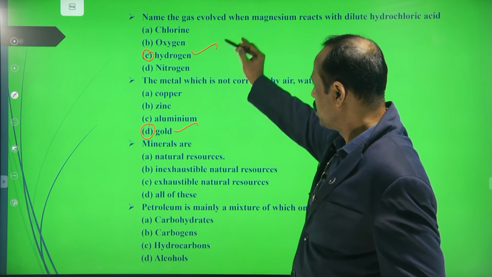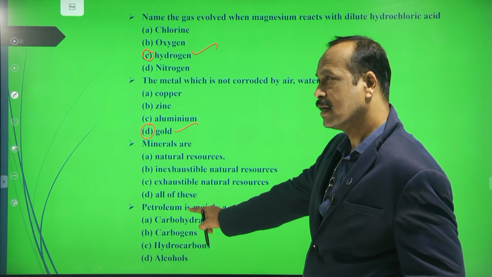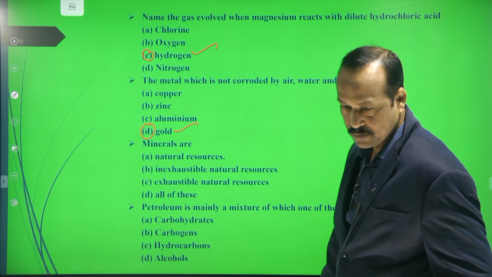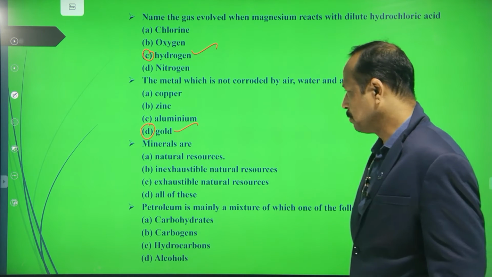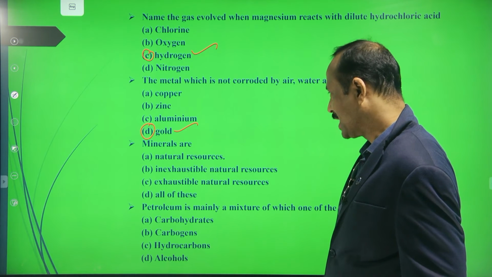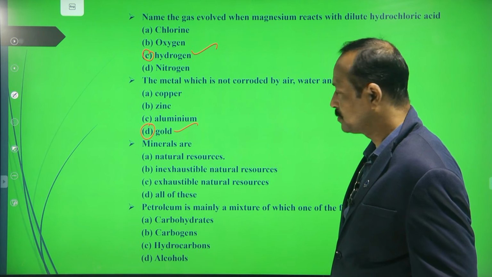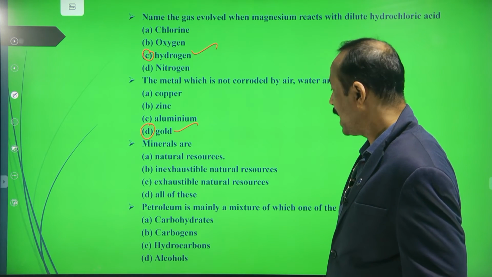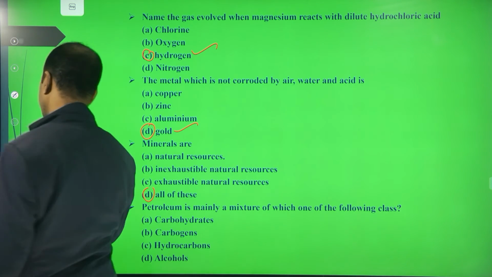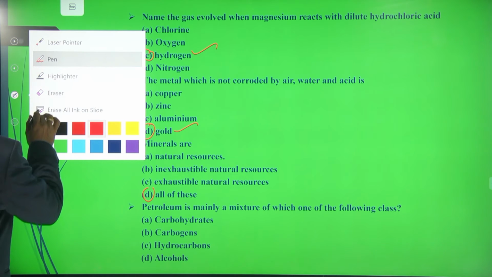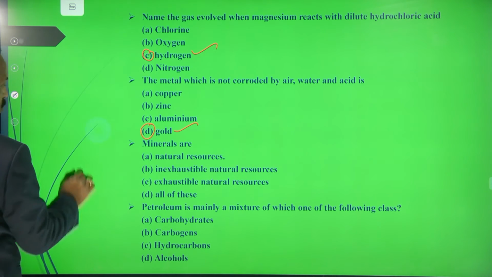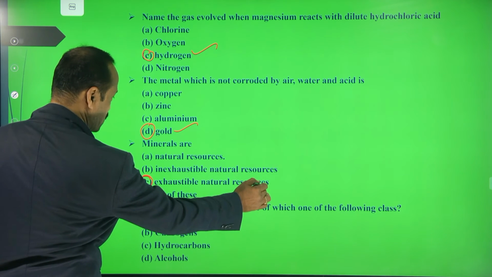So till here the metals and non-metals are over. Now next, carbon. From which topic is this? Coal and petroleum. Minerals are what? Inexhaustible natural resources or exhaustible natural resources? Exhaustible natural resources, because minerals are what we use continuously. Over a period of time they will disappear and be completely over. So the answer is exhaustible natural resources.